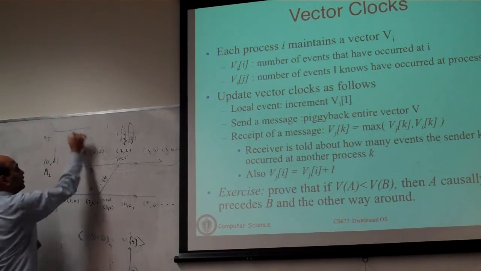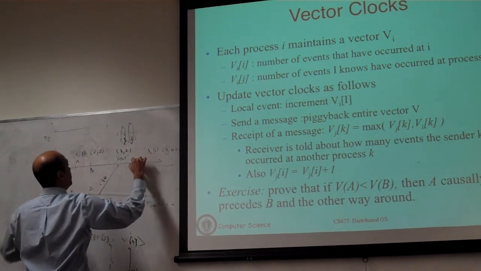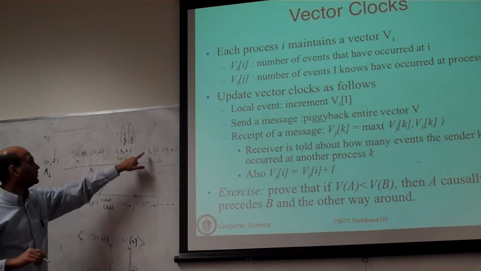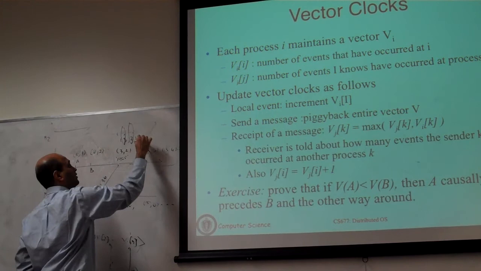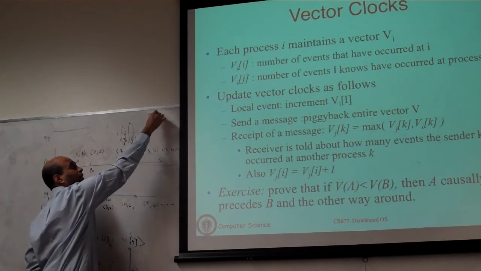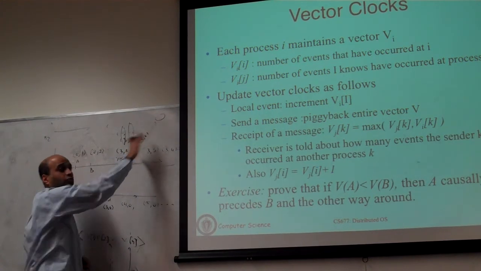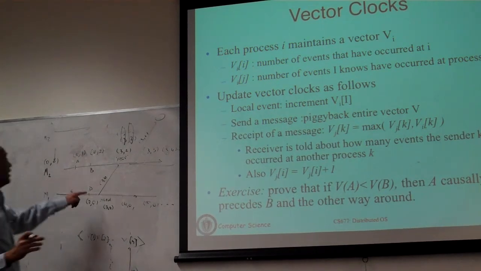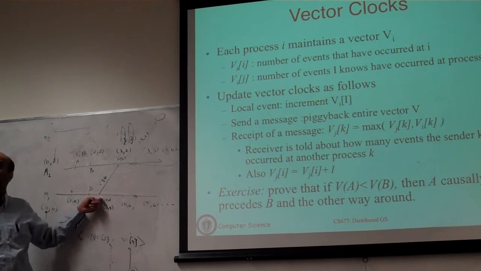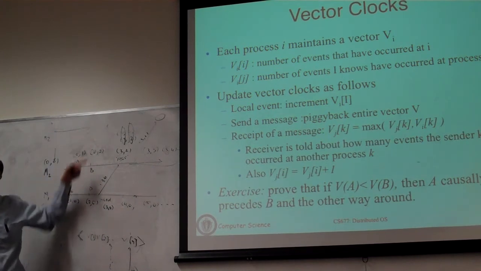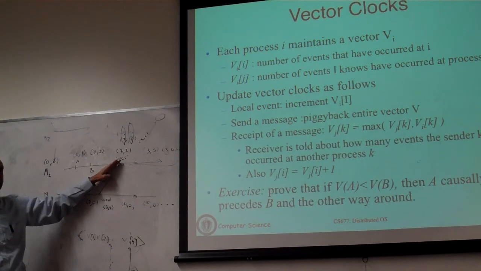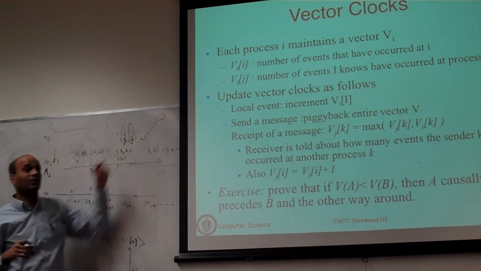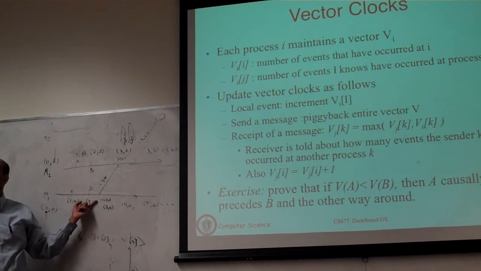Okay? So you can basically have this second machine actually send a message to a third machine. And it will now send this clock value, let's say 3-2, with it. Okay? And then this machine will receive it, and this has to be a triplet now, not a pair. When that machine receives it, it will essentially find out about an event on this machine, even though these two machines are not directly communicating. A has sent a message to B, B has sent a message to C, but by transitivity, C has learned about some event on A, even though there is no direct communication.